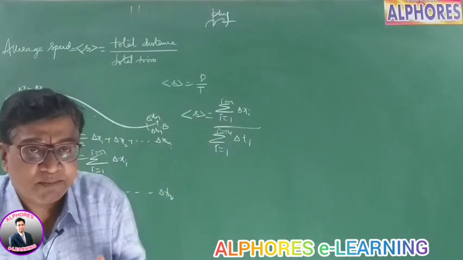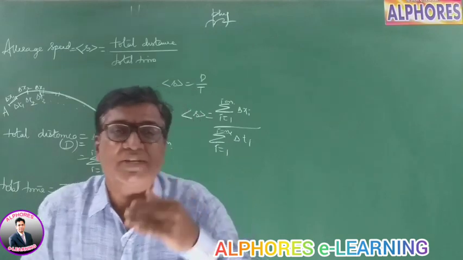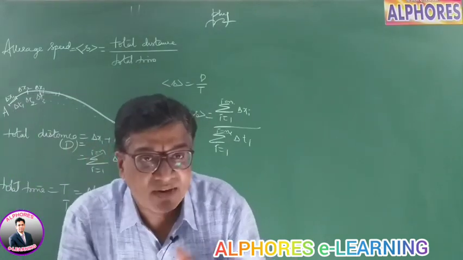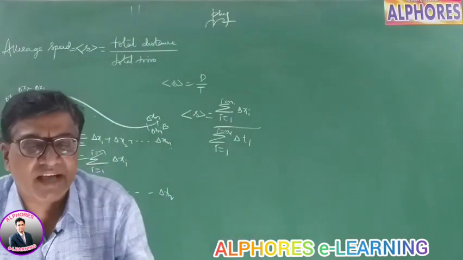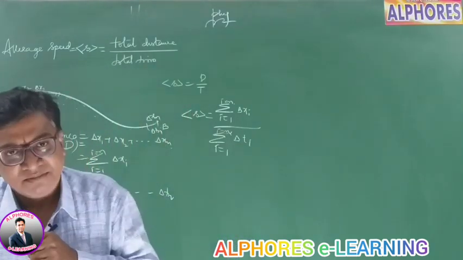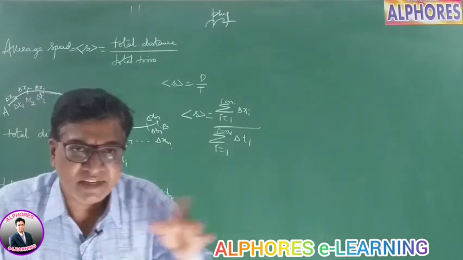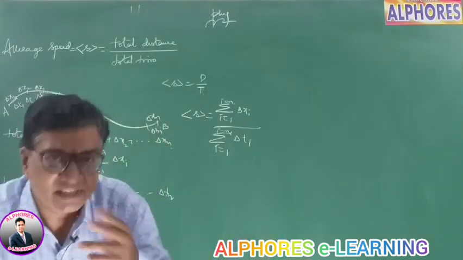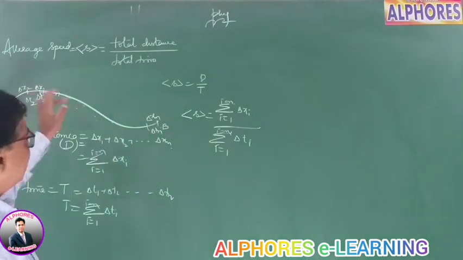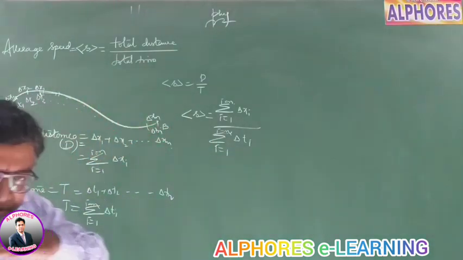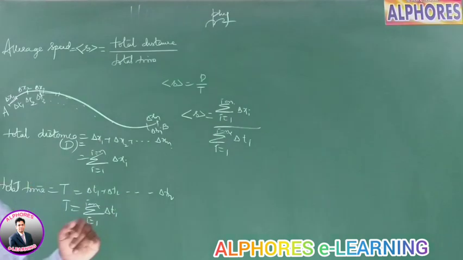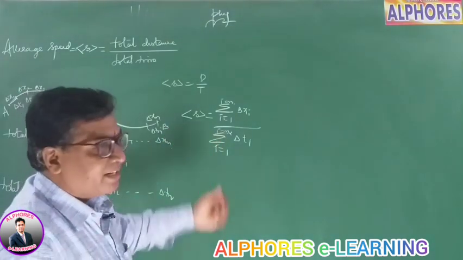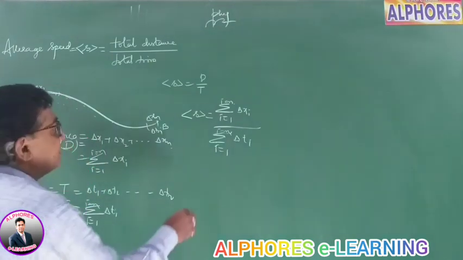So let's suppose the first value is delta x, or, you know, you have learned in mathematics, if one value is A and the other value is B, in equal intervals, then what is the average? A plus B by 2. Three values, A, B, C, three intervals, A plus B plus C by 3. Similarly, for different intervals, total sum of all by n, or for different intervals, if you take then total distance by total time. So this is average speed.